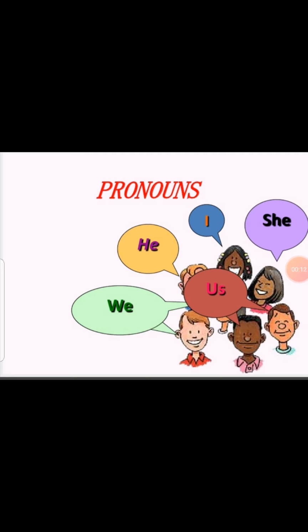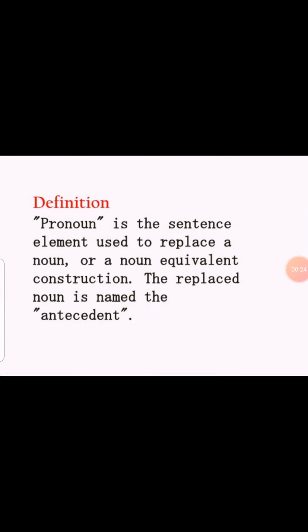Like if I would take an example, Mahatma Gandhi ji was a great leader. He did everything for our country. Here I've used "he" instead of Mahatma Gandhi. So "he" is a pronoun.